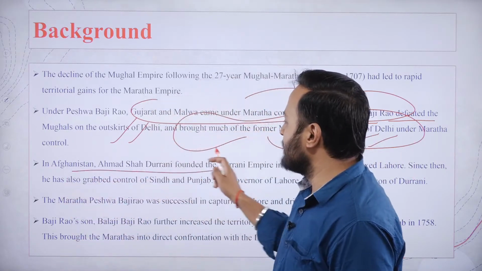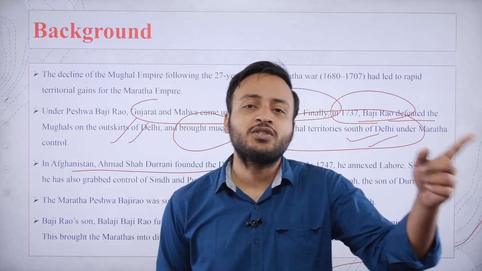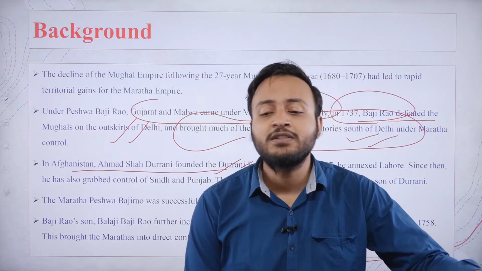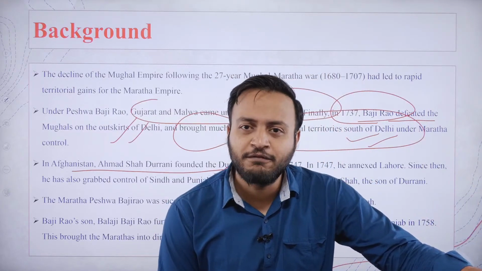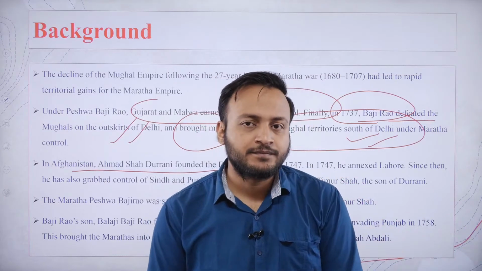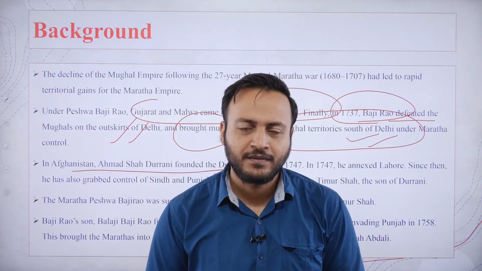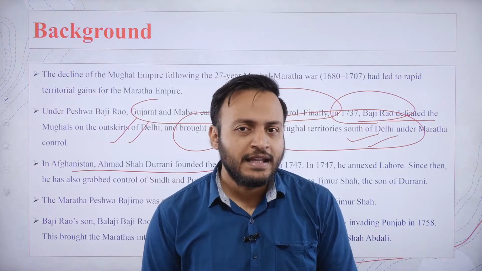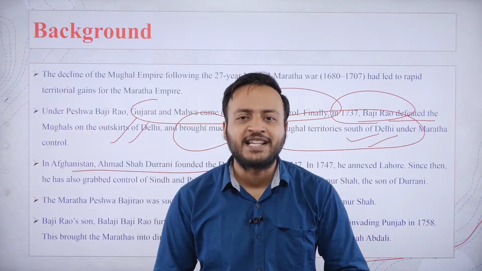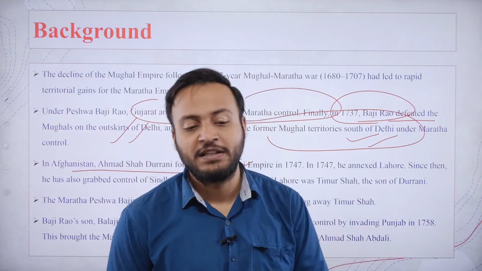In Afghanistan, Ahmed Shah Durrani was the founder of the Durrani Empire in 1747, and the next year itself started attacking India because he had heard the stories of India's riches, obviously from the Iranian predecessors. So what happened? Balaji Bajirao, the son of Bajirao I, succeeded to the Maratha kingdom. He decided to expand the Maratha kingdom further into the inroads of Punjab.